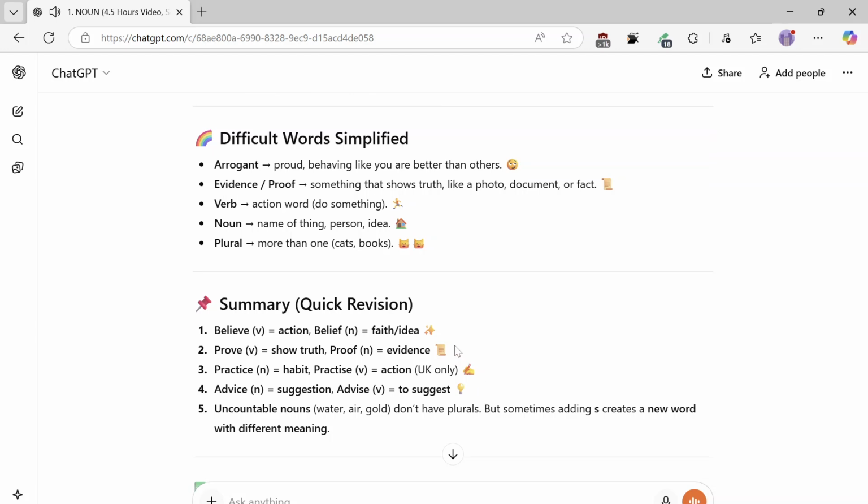Evidence means proof, something that shows truth, like a photo, document, or fact. Verb: an action word, do something. Noun: name of a thing, person, idea. Plural: more than one, cats, books.